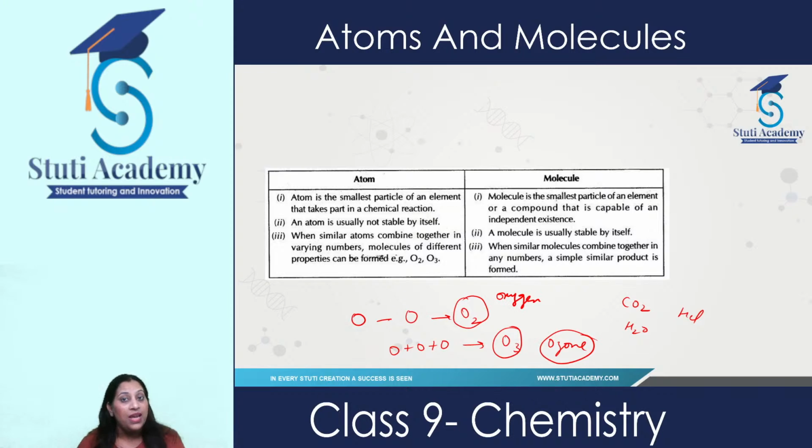And when three atoms of oxygen combine together, it forms ozone. And the property of ozone is entirely different from that of oxygen. But in the case of molecules, when similar molecules combine together in any number, a similar product is obtained.